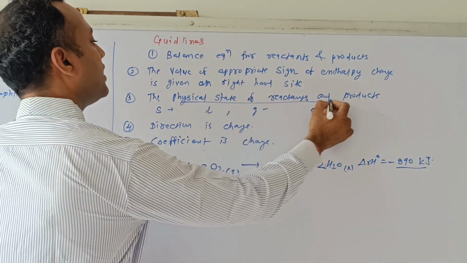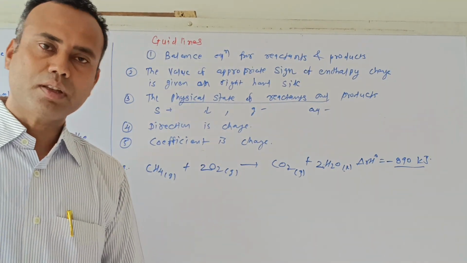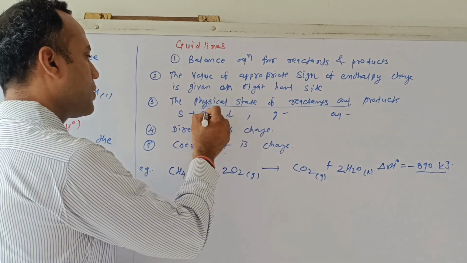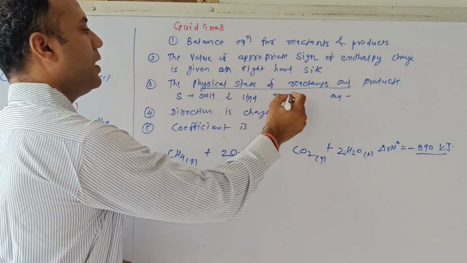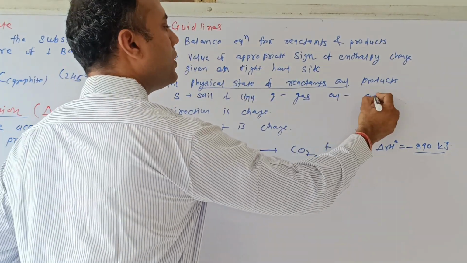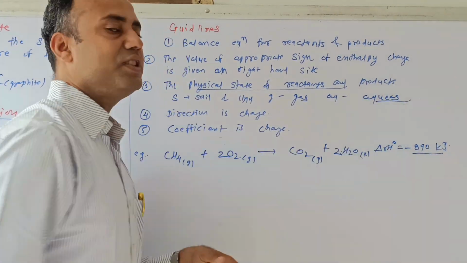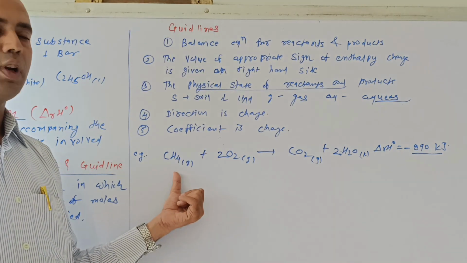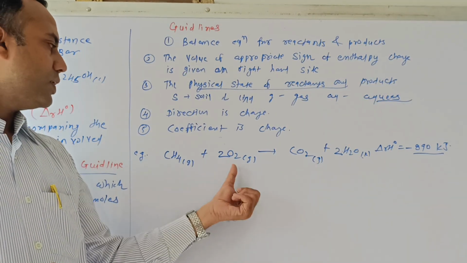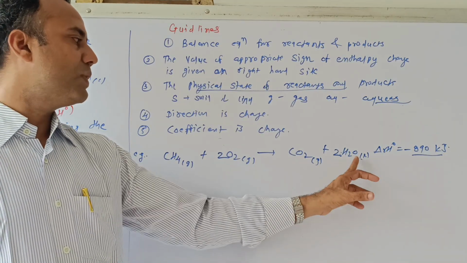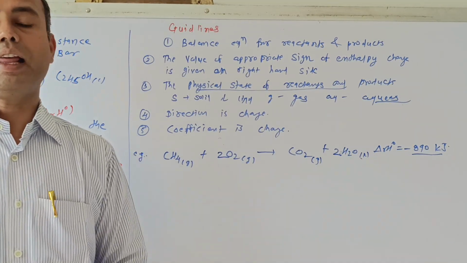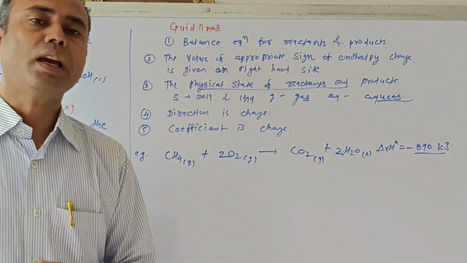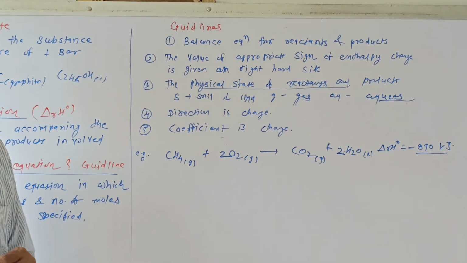After that, the physical states of the reactants and products should be mentioned. For example, CH4 gaseous. G means gas, S means solid, L means liquid, and AQ means aqueous. That physical state should be written just below the formula, at the bottom of the formula. CH4 gaseous G, O2 gaseous G, CO2 gaseous G, but H2O is liquid, so it is written L. When there is a solid, it is written as S. When there is aqueous, it is written as AQ. So that is rule number 3.